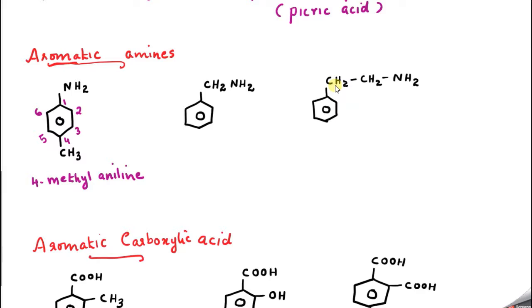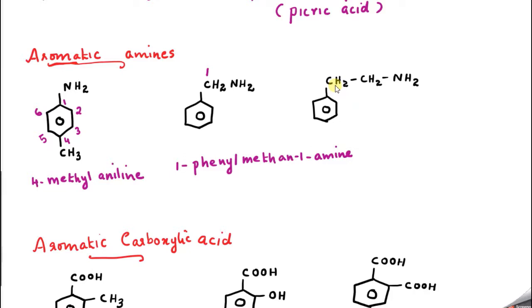Sometimes they will give another name. They can say 4-methyl benzenamine. That is also correct in some books, or 4-methyl aniline. That is also correct. Now what is the name of this compound? Here the NH2 group is connected to the side chain. So this is 1, and I can say 1-phenyl, correct? The word root for 1 carbon atom is methane, and with amine we say methanamine. 1-phenyl methanamine is the correct answer.